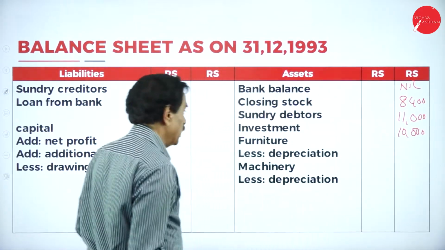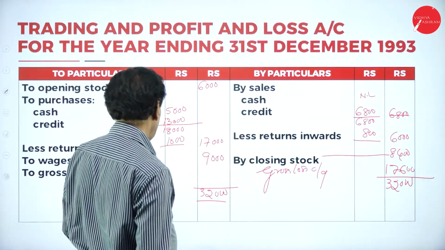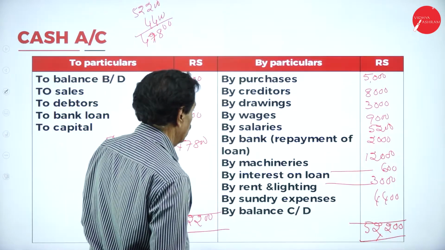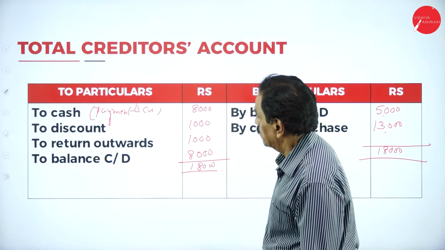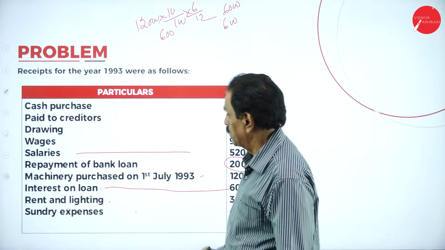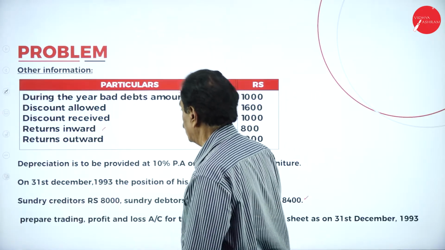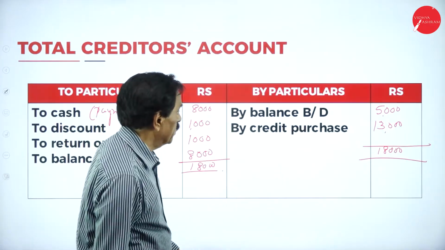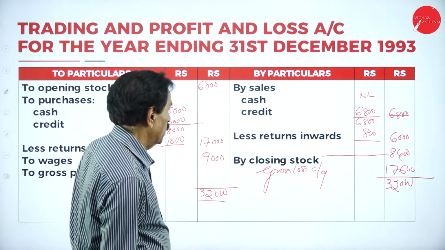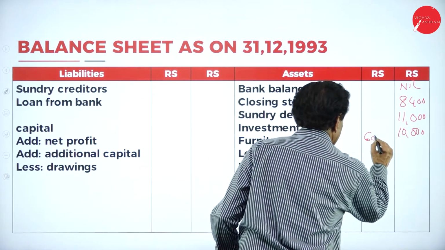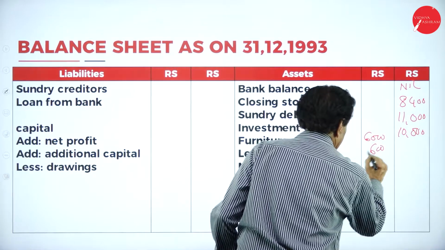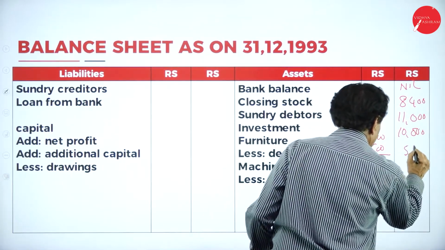You purchased the furniture. On which date did you purchase the furniture? Furniture is 6,000. Depreciation is 600. So it is 5,400.